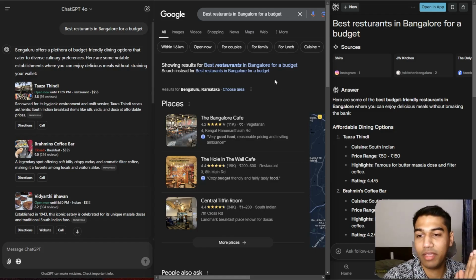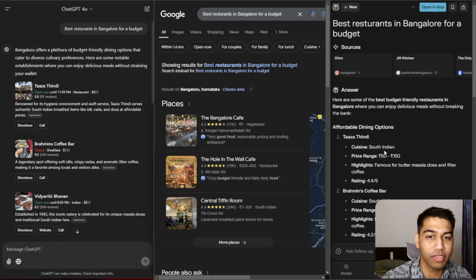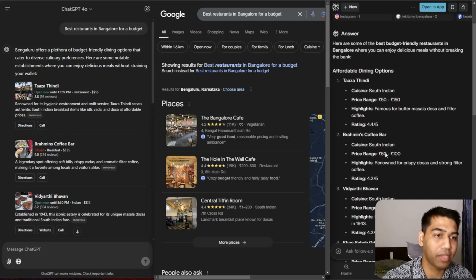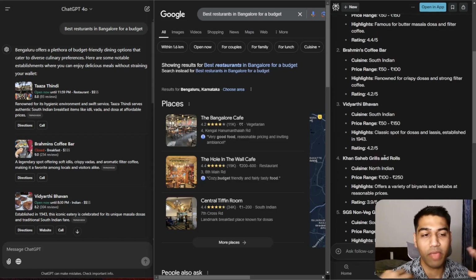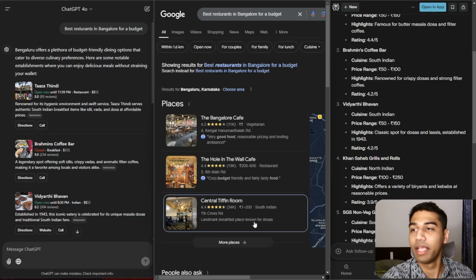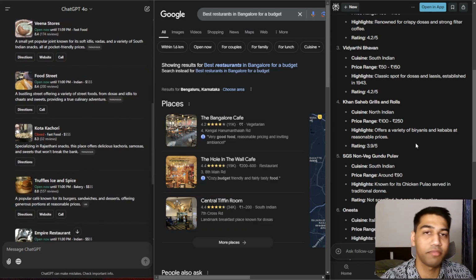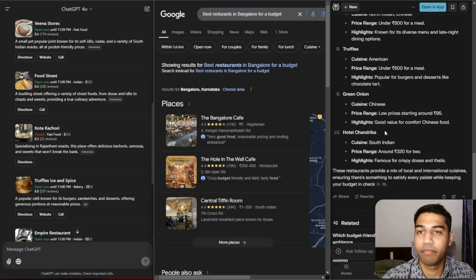Honestly, this might be controversial, but I think AI does a 110% better job on the budget part of things. It has gone extreme, anything budget-wise is 100, 150 rupees, so like $2 to $3. All the other things mentioned on Google are great, but they're not cheap. You can't have a decent meal for 200, 300 rupees. You'll have to order at least around $10, $12 there. And this is exactly what I'm looking for. So from a response perspective, 110% AI wins this.